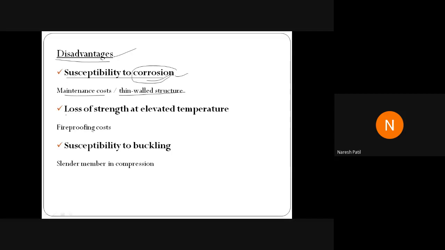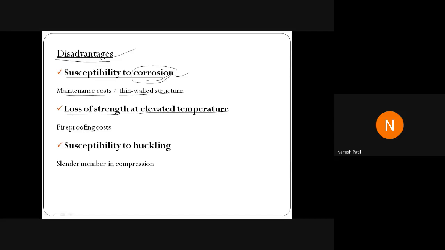देन वी हैव लॉस ऑफ स्ट्रेंथ एट एलिवेटेड टेम्परेचर. तो इसका मीनिंग क्या होगा? अगेन सपोज देयर इज अ मल्टी स्टोरी बिल्डिंग एंड इफ दैट बिल्डिंग कैचेस द फायर, ओके, वहां पे कुछ ब्लास्ट होता है और कुछ समथिंग, if that building catches the fire, that time what will happen? It will change its property at that temperature, because it is manufactured by using some temperature. If the member catches the fire or is subjected to the fire, it will change its behavior or lose its strength.